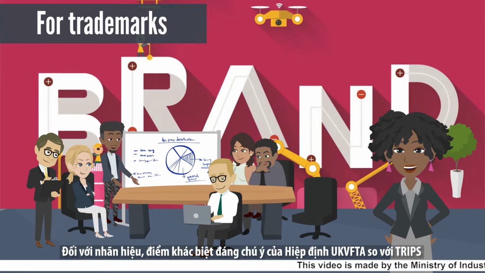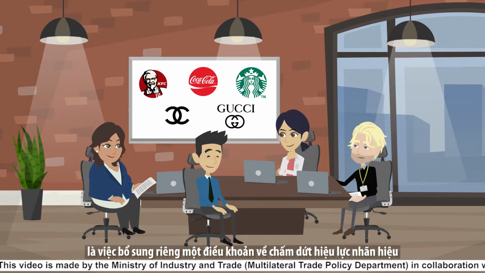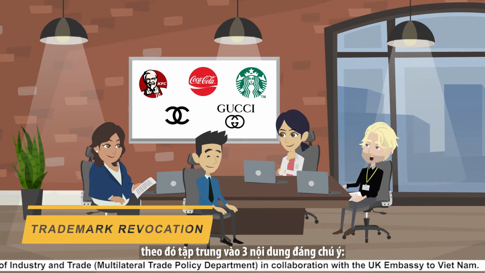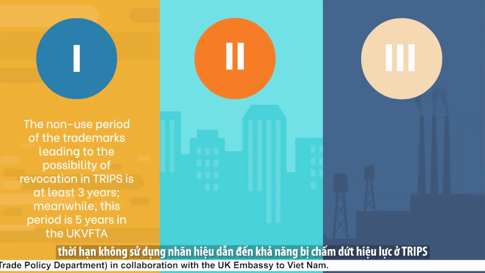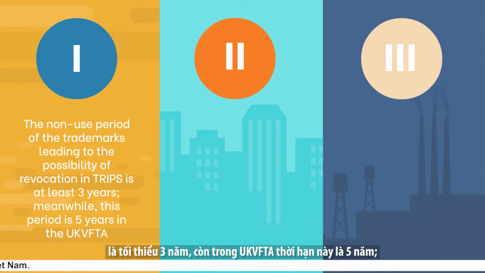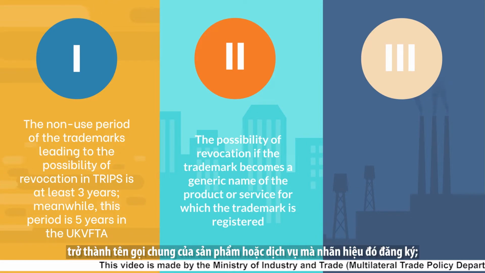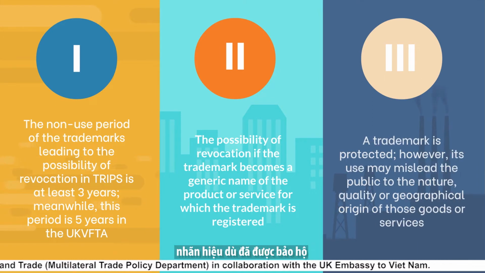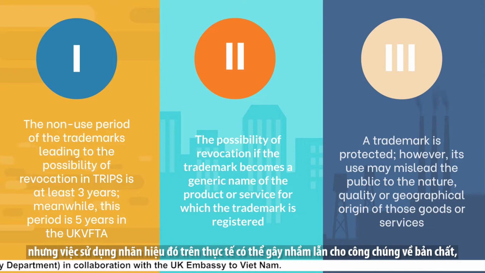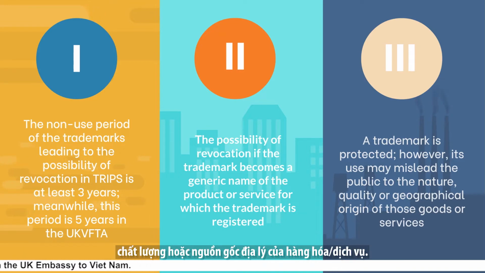For trademarks, an outstanding difference between the UKVFTA and the TRIPS is the addition of a separate provision on trademark revocation, which focuses on three cases: the non-use period of the trademarks leading to the possibility of revocation in the TRIPS is at least 3 years. Meanwhile, this period is 5 years in the UKVFTA. The possibility of revocation if the trademark becomes the generic name of the product or service for which the trademark is registered. A trademark is protected, however, its use may mislead the public as to the nature, quality, or geographical origin of those goods or services.